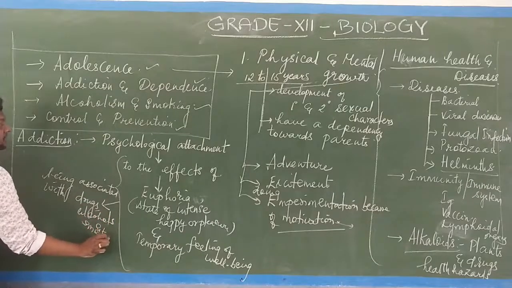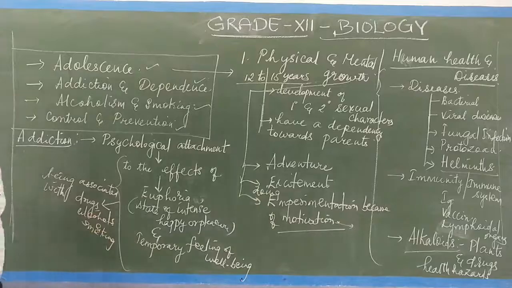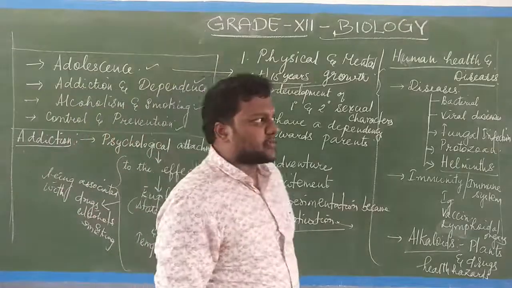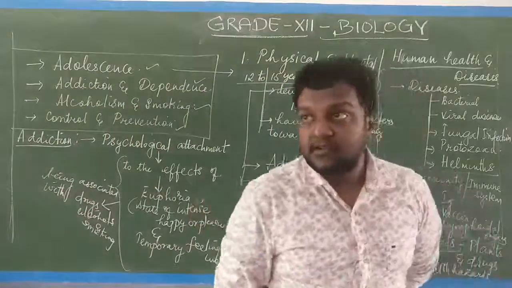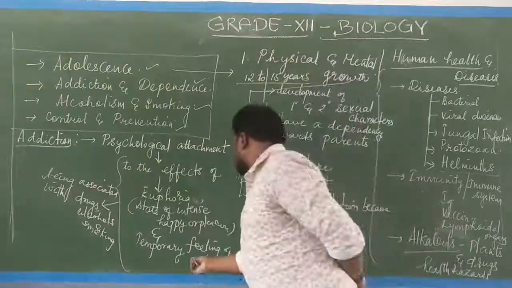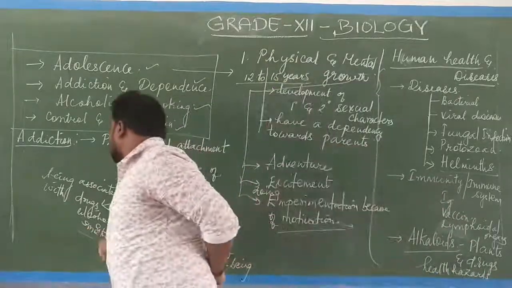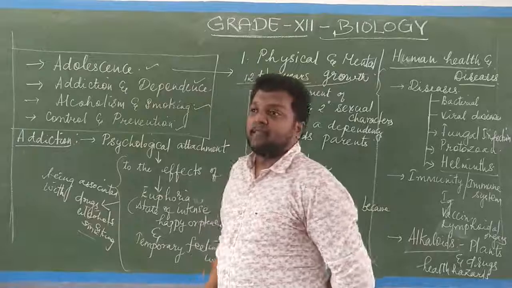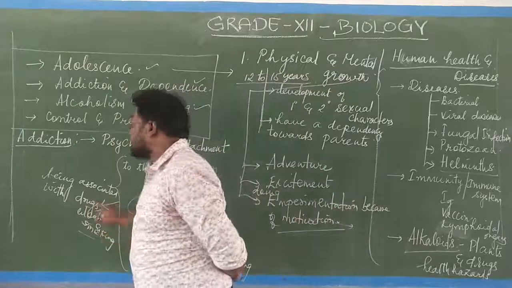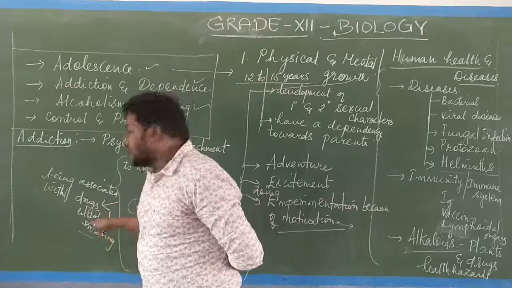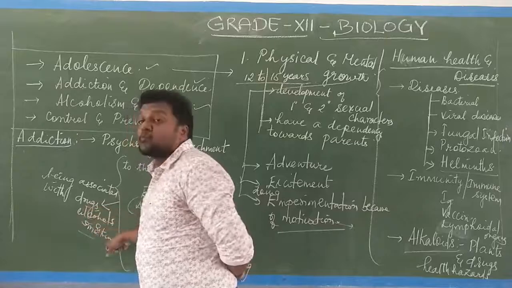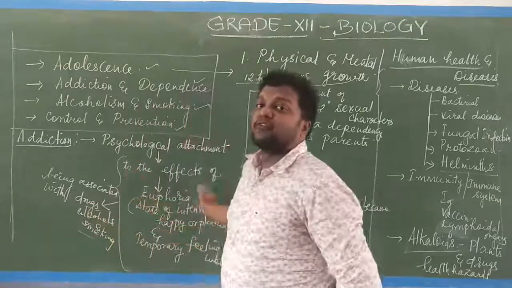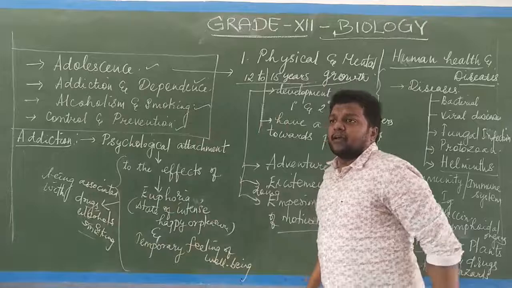This is called addiction. So for addiction, immediately what terminology do you have to use? Psychological attachment. Psychological attachment to what? Attachment to smoking, alcohol or drugs. Why? Because these drugs, alcohol and smoking create euphoria. What is that euphoria called?